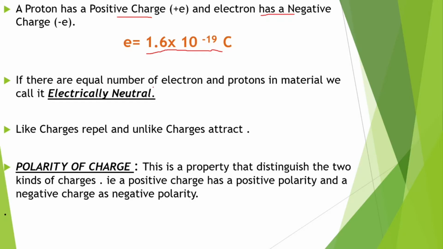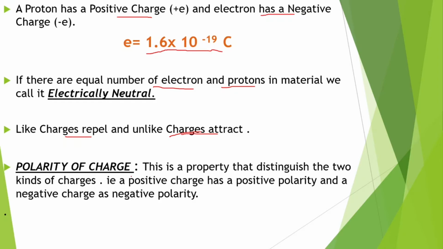If there are equal numbers of electrons and protons in a material, we call it electrically neutral. Like charges repel and unlike charges attract. This is the fundamental law of nature. Like charges always repel and unlike charges attract.